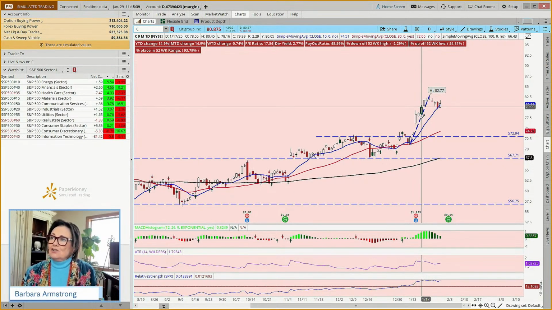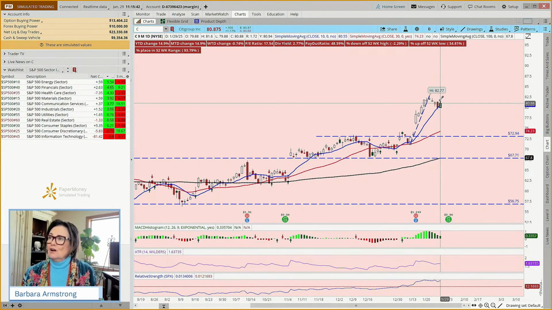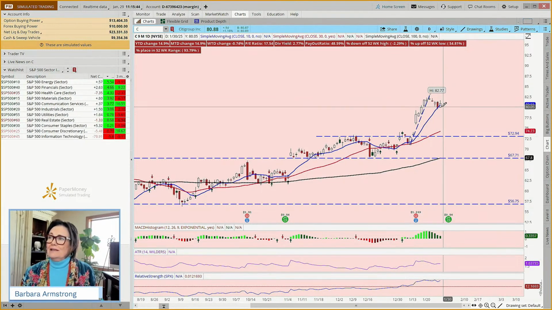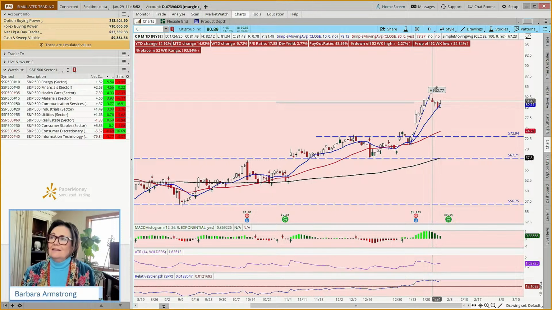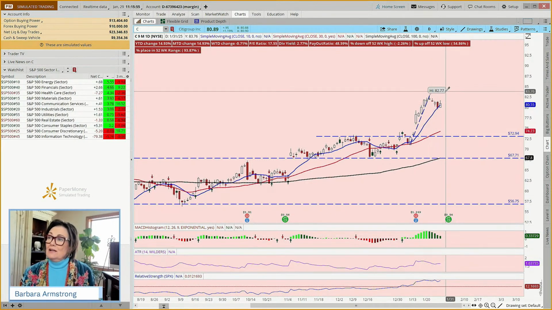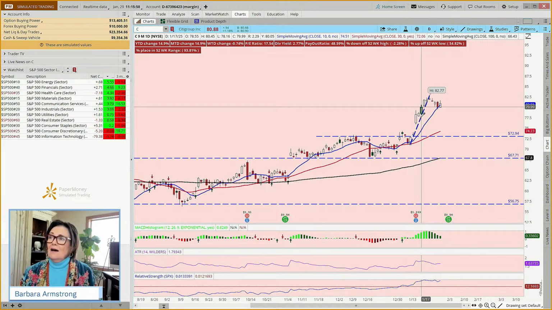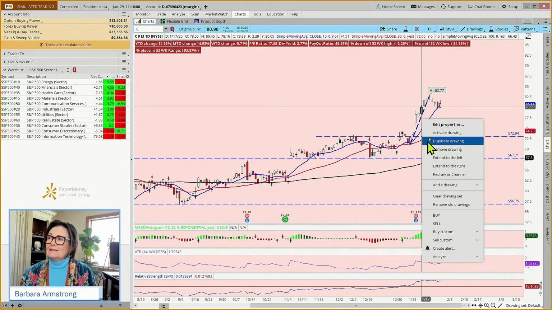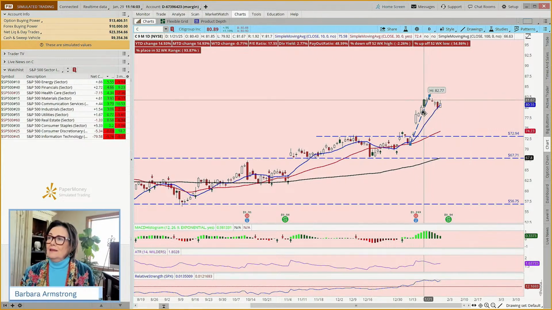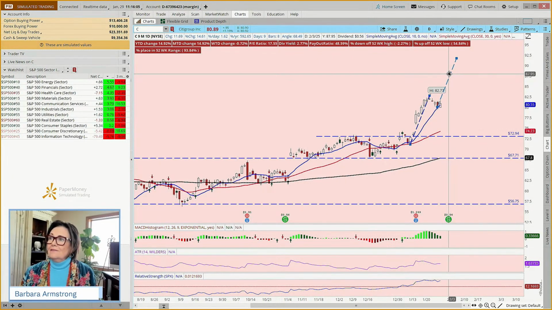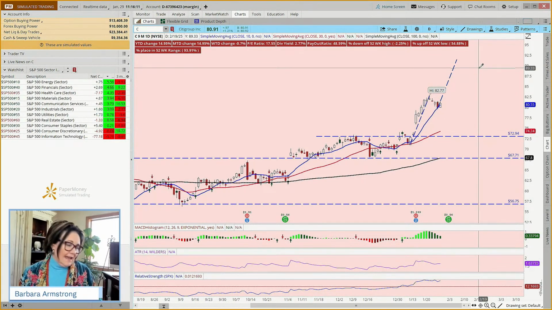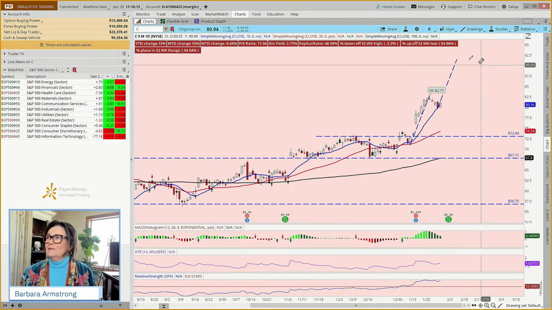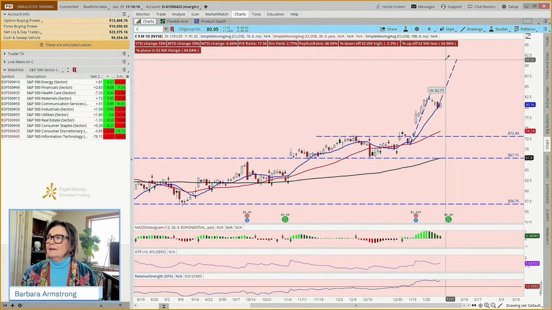And then what might a potential target be? Well, you could have two targets. Some might say, I'm going to place this trade based on a swing target, but it's sitting at almost 81, and your swing target would be the previous high of 82.77. And you might say, hey, that's enough of a move for me. Others might say, well, I'd like to base this on the length of the flag. And so you come down to this low, and your flag target might be around this 91-ish range.